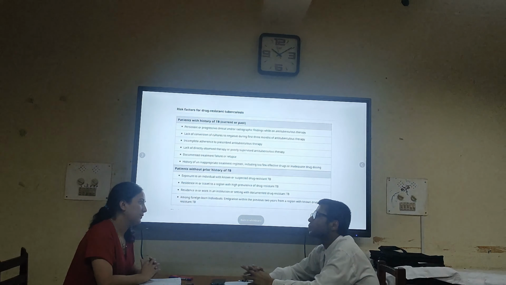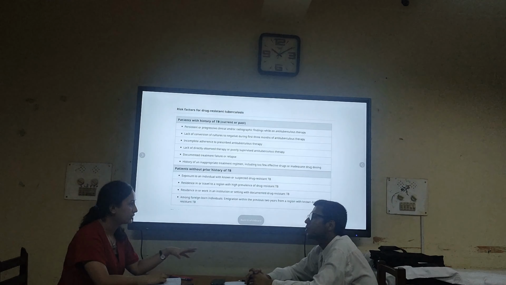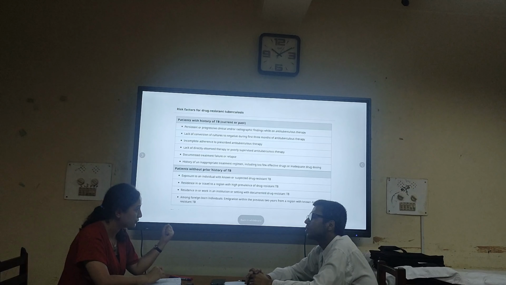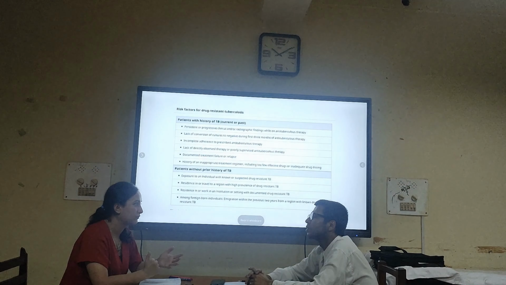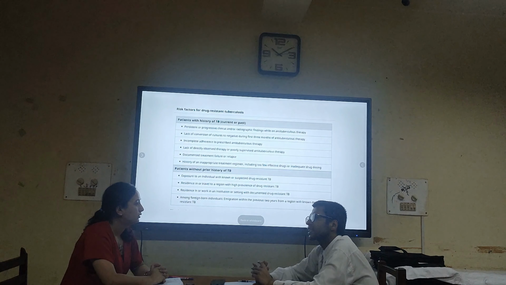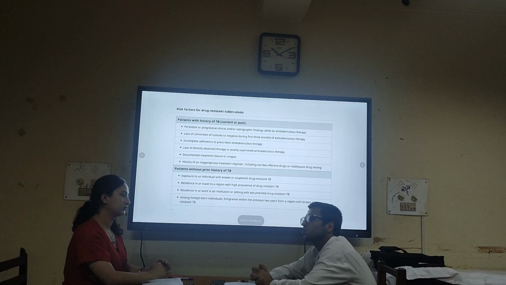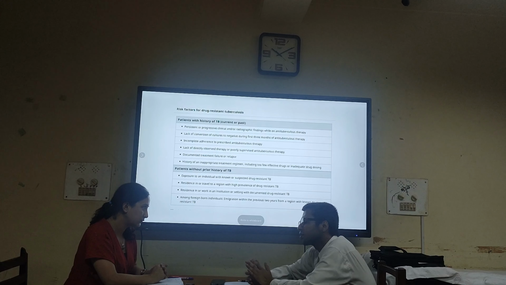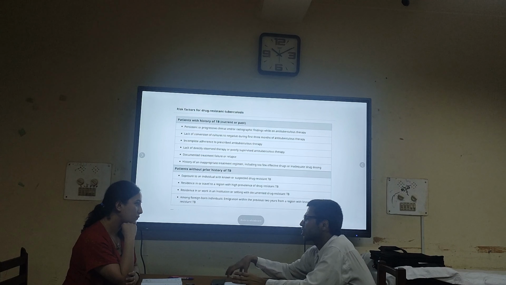So what kind of population are susceptible to drug resistant tuberculosis? As we have discussed, when do we suspect drug resistant tuberculosis, but there must be some population who are more prone to it. Yes, like HIV patients or immunosuppressed patients, those groups. Plus, if there is local prevalence of a high resistance pattern, in certain localities there may be high prevalence of MDR tuberculosis, it differs depending upon the location.